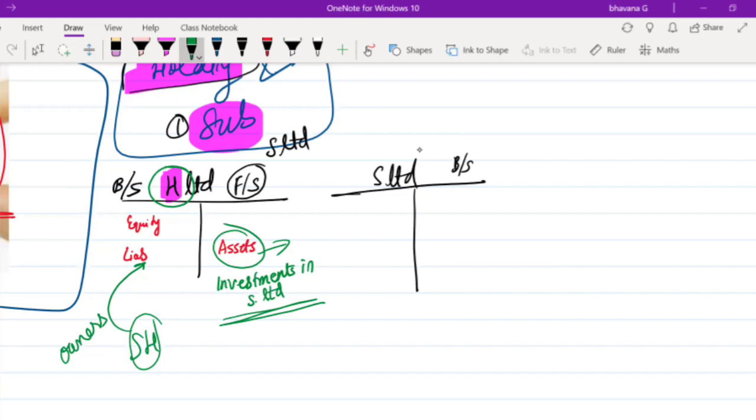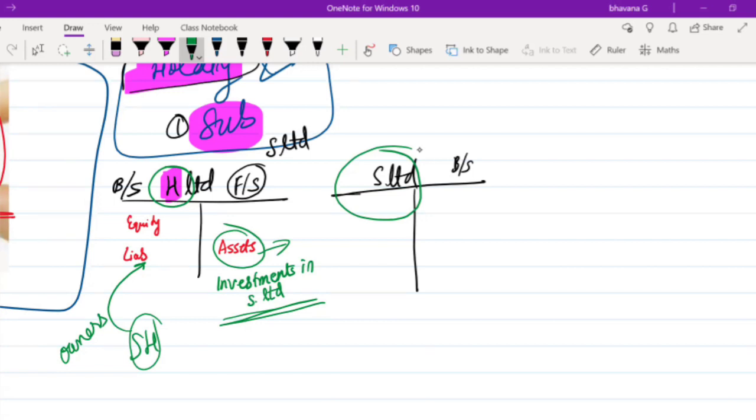So in short, in simple form, consolidation of financial statements is nothing but getting two financial statements together. One will be the financial statement of the holding company, another will be the financial statement of the subsidiary company. You will merge these. That means you will consolidate both the holding company's and subsidiary company's financial statements, or I can say balance sheets, together, and prepare the consolidation of financial statements. That is your consolidated balance sheet.